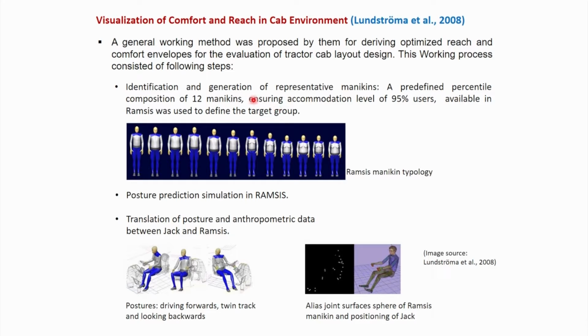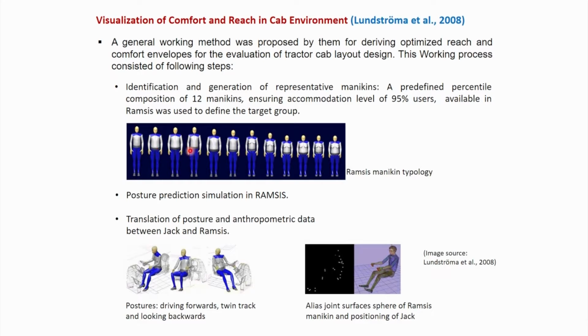So, as the targeted group or target user population, they selected 12 mannequins from Ramsys topology. In Ramsys software, these 12 mannequins are all predefined, and these 12 mannequins are actually developed from a predefined percentile composition, and it can cover 95% of the users.